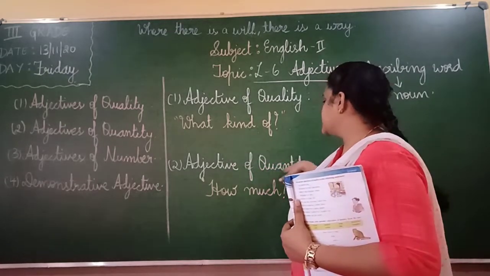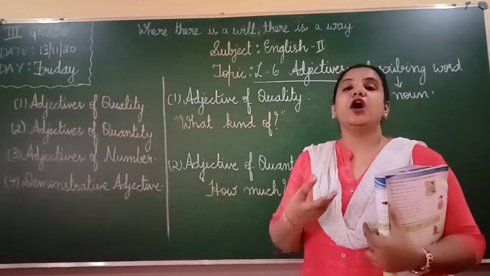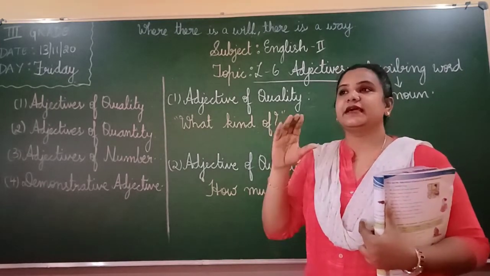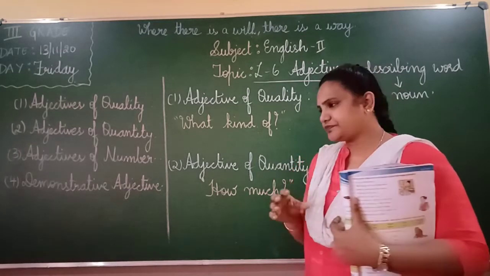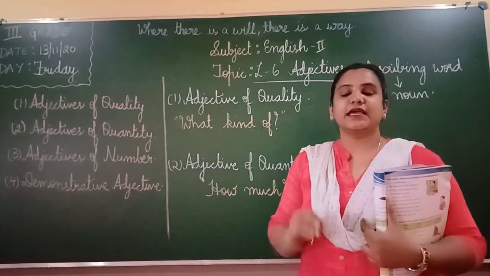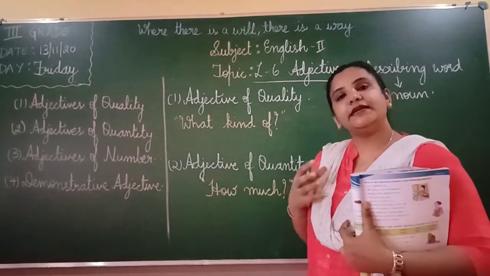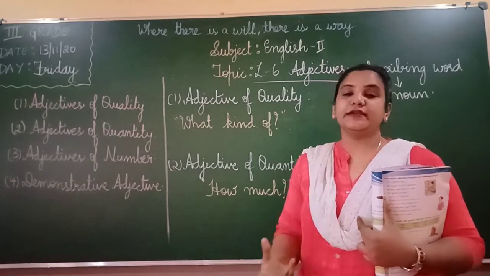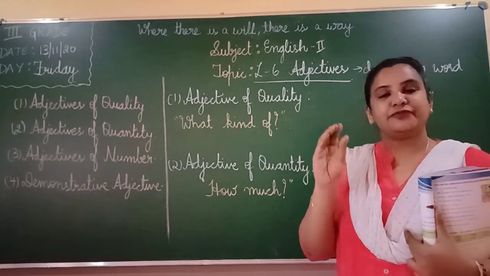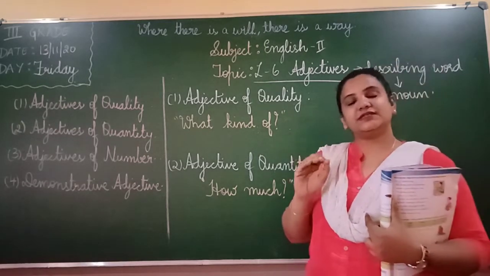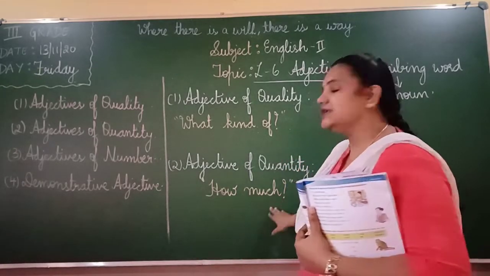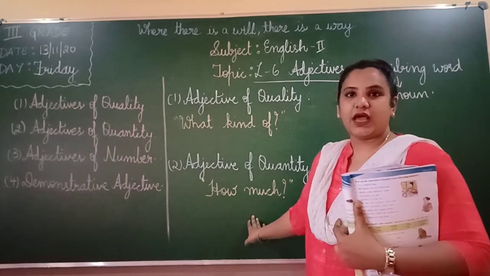Okay, and coming to adjective of quantity, it describes how much. Okay, how much the work is done with the noun. Like I drank half a glass of milk. Okay, or I ate some rice. I ate little food. Okay, it describes the quantity of the noun. Okay, some rice, little money, half a glass of milk. So it describes the quantity by how much. It will answer the question how much. Okay, children, I hope you understood this.